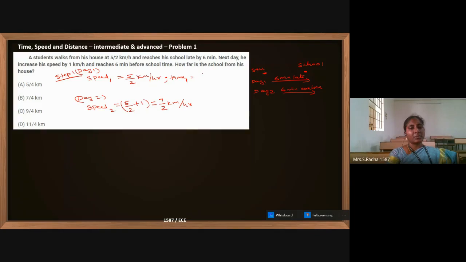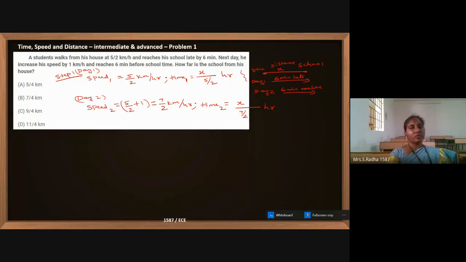I am assuming the distance between the student and the school is x. Now the time taken is distance divided by speed, and this is in hours. x divided by 5 by 2, this is hours. This is case 1. In case 2, the distance is same, but the speed is 7 by 2, and again it is hours.